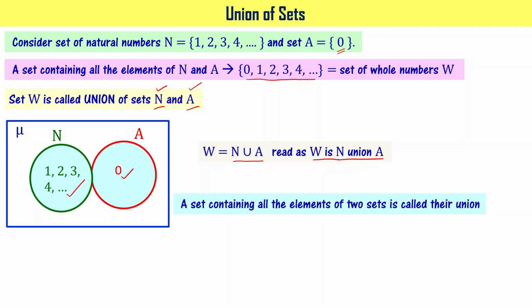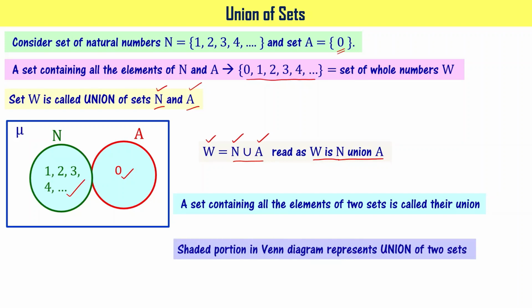A set containing all the elements of two sets is called their union. Please note this definition. A set containing all the elements of two sets is called their union. Here, W has got all the elements of both N and A. That's why W is the union of N and A. Please note this. The shaded portion of the Venn diagram represents the union of two sets. This is one circle with a shaded portion and another circle with a shaded portion. That shaded portion together is called the union of two sets. I hope you got the concept.